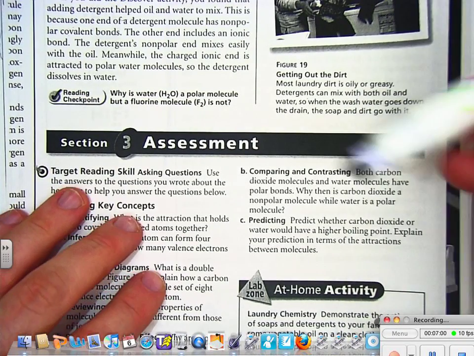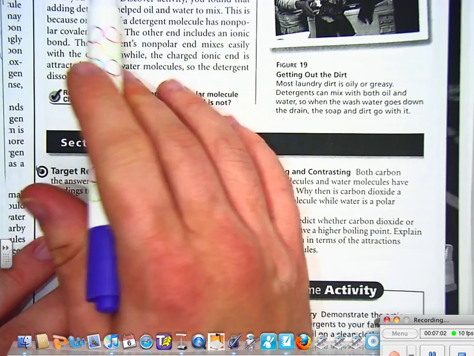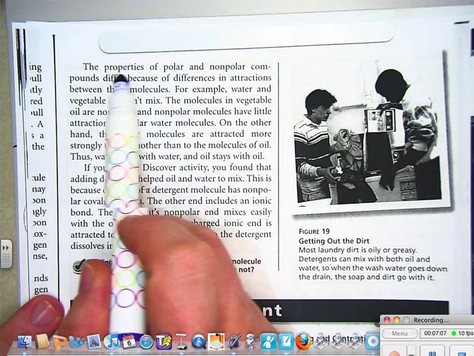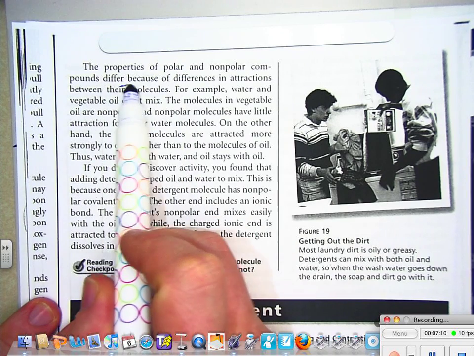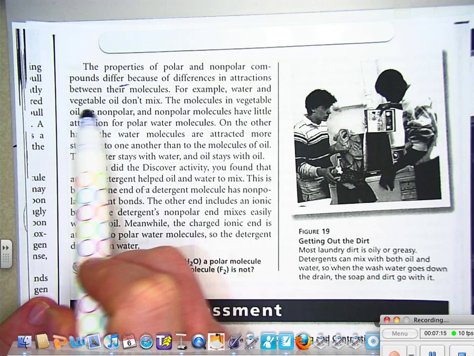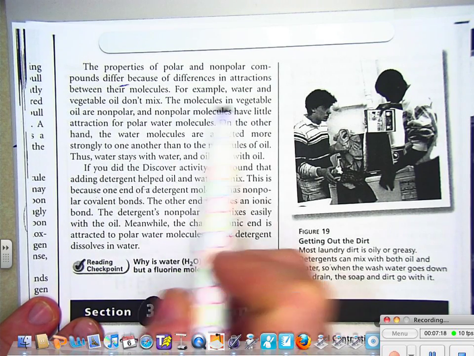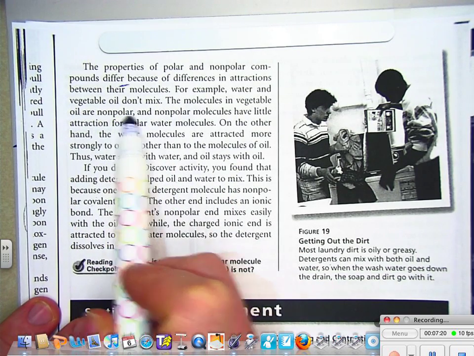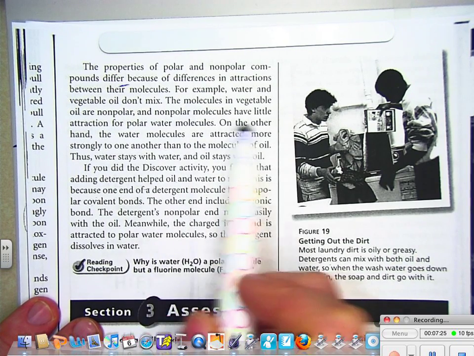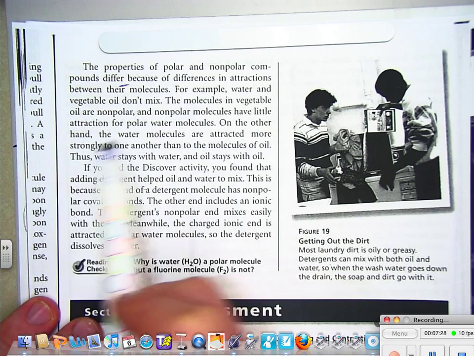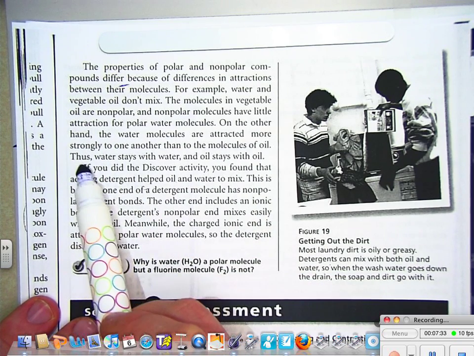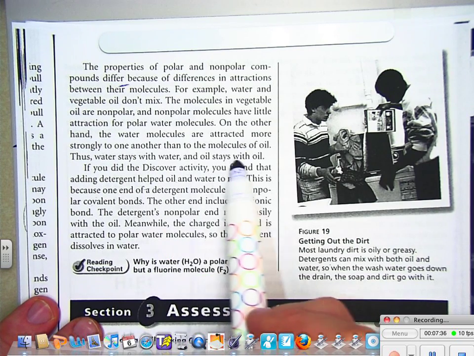Okay, the properties of polar and nonpolar compounds. Here we go, next page. The properties of polar and nonpolar compounds differ because of differences in attractions between their molecules. For example, water and vegetable oil don't mix. The molecules in vegetable oil are nonpolar, and the nonpolar molecules have little attraction for polar water molecules. On the other hand, the water molecules are attracted more strongly to one another than to the molecules of oil. Thus, water stays with the water and oil stays with the oil.